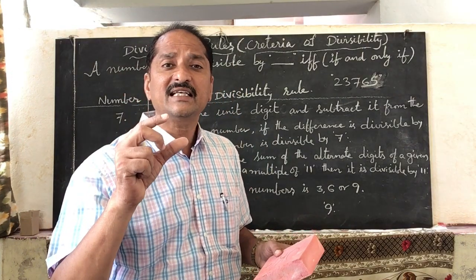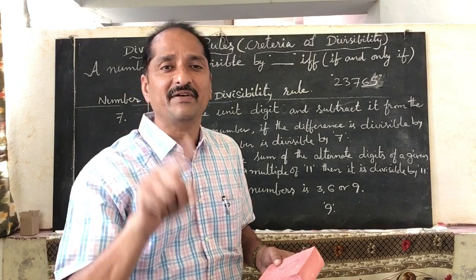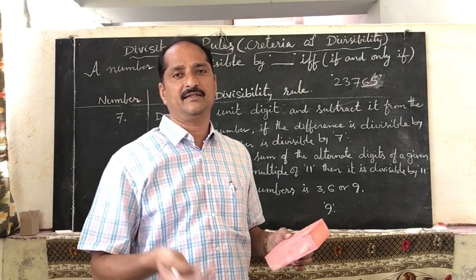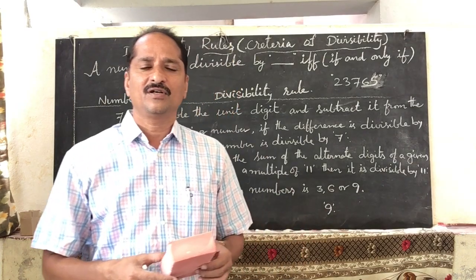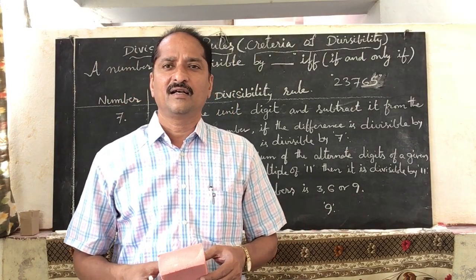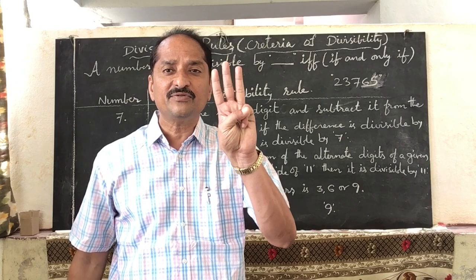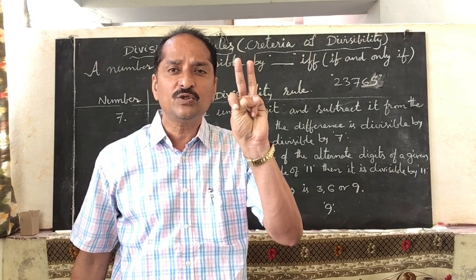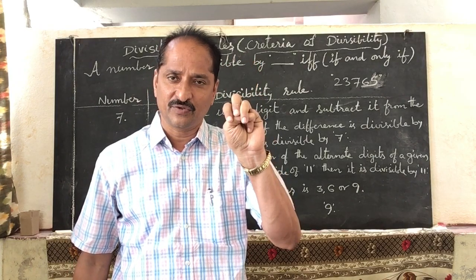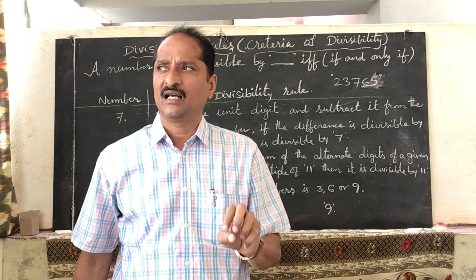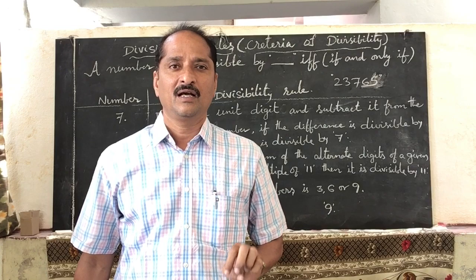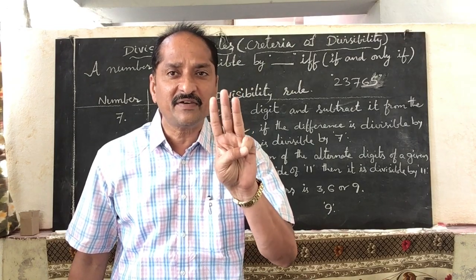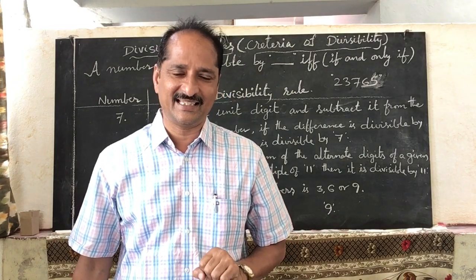Now let us take the divisibility of 7. 7 is different and 11 is also different. Comparing with unit digits, we have three numbers: 2, 5, 10. We have to compare the unit digits. The last two digits we have to compare for divisibility of 4. The last three digits we have to see for the divisibility of 8.